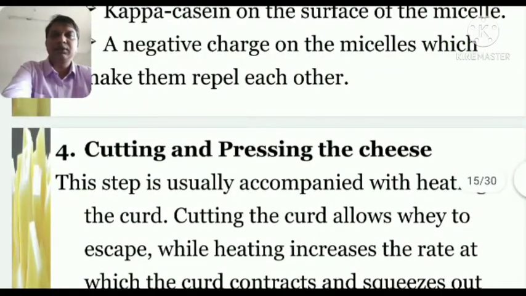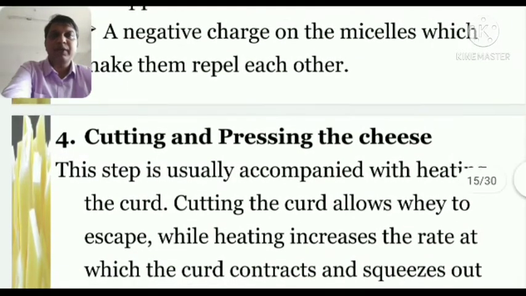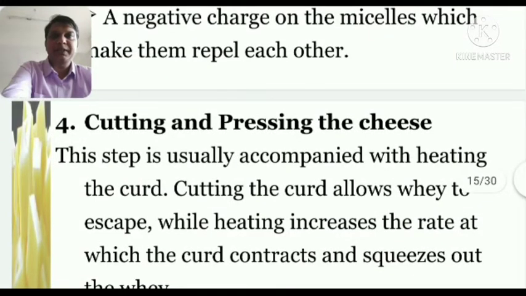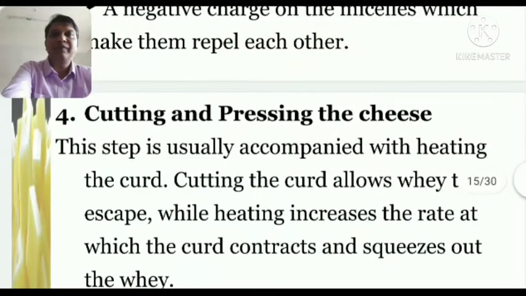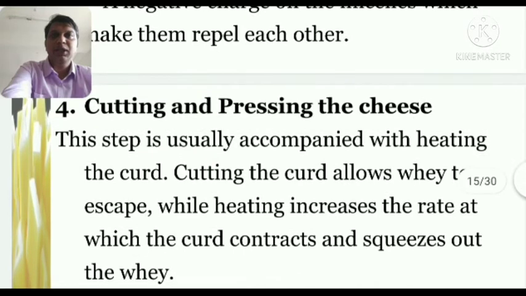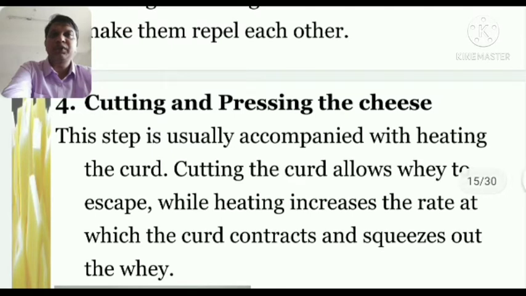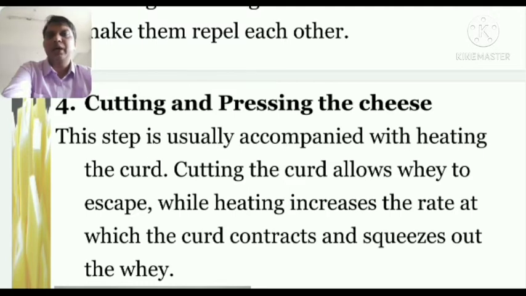Now coming to the fourth step, after getting this semi-hard substance, they filter it and make it into the shape they want, round or whatever. They put it into a fine muslin cloth, and keep this muslin cloth in strainers and molds in which they want to put the cheese to get its size and shape, and they start pressing it.